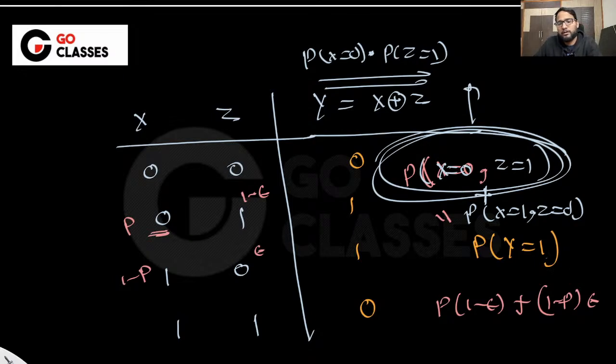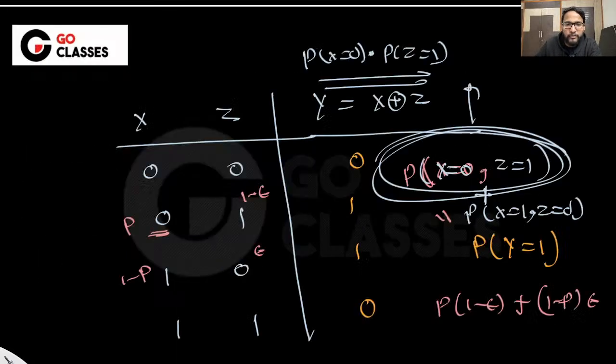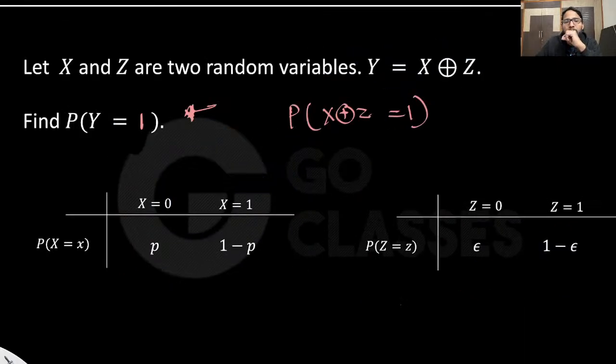Now, let's solve one GATE question, okay, which is this. Before that, let me ask you some more things here. Tell me, what are the probabilities that y is 0?